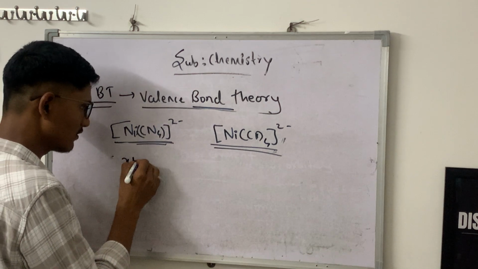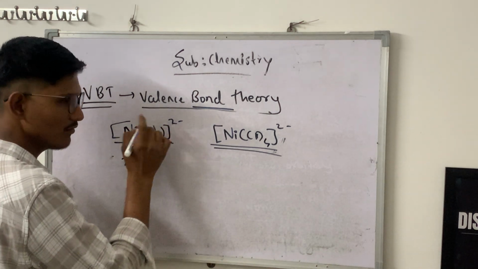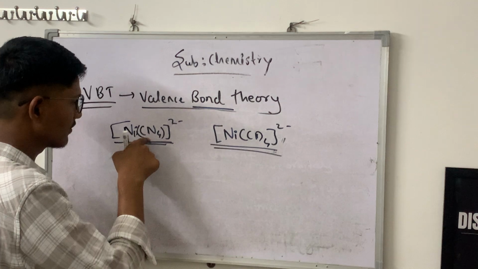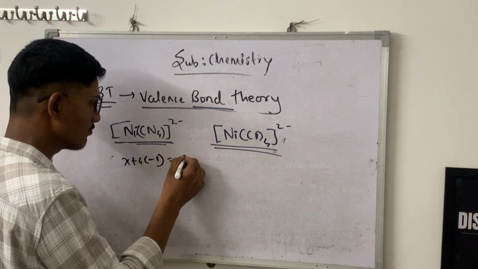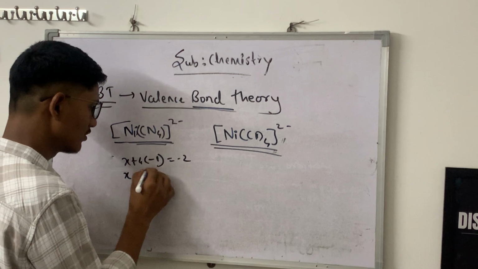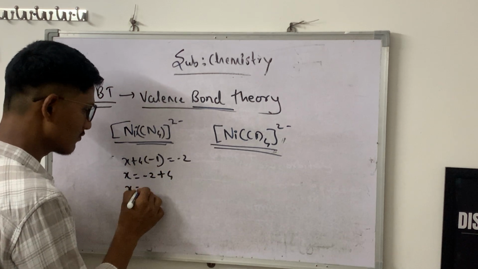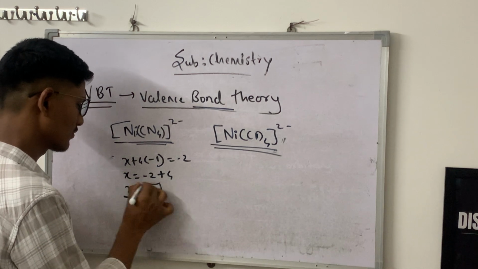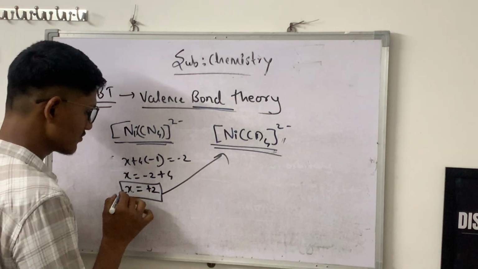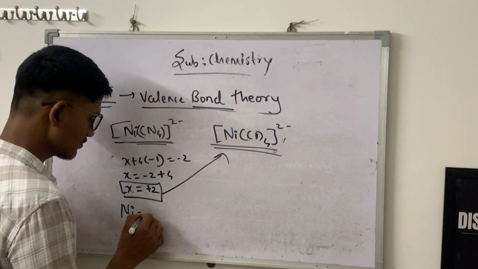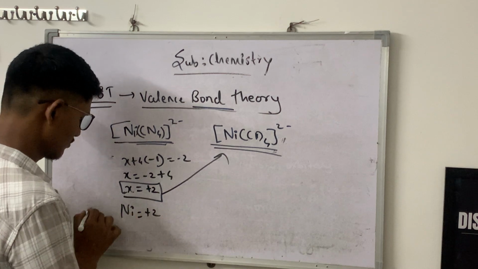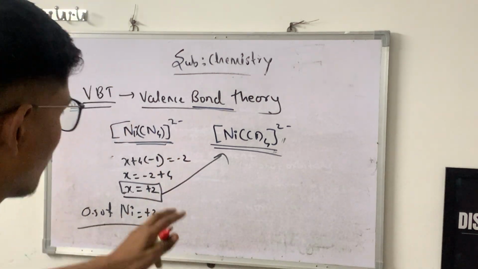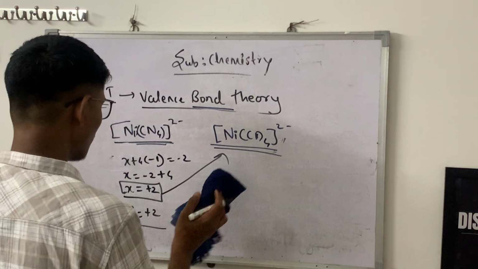X for nickel, then 4 times each cyanide ion with a negative charge of minus 1, so 4 times minus 1 is minus 4, equal to minus 2. Therefore, X is equal to minus 2 plus 4, which is +2. Similarly, in this case also, the oxidation state of nickel is +2. Same for both complexes.